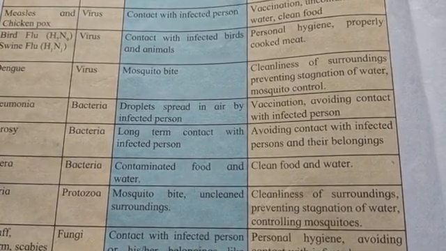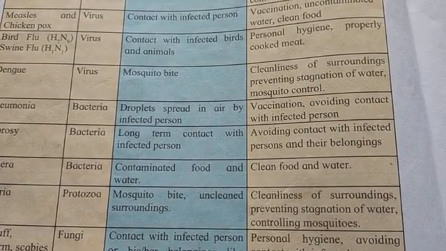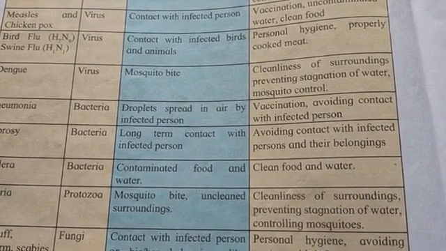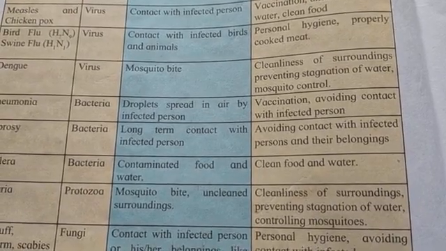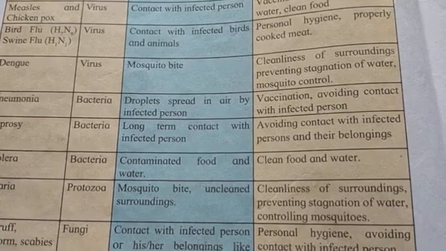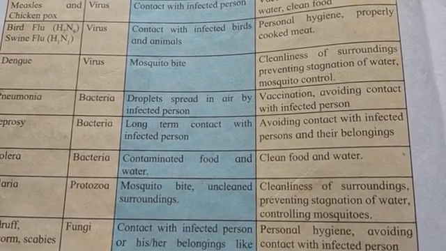Mosquito control means you have to clean your surroundings. You don't have to store water because in clean water only they can develop. So you have to avoid storing the water, and even you have to control the mosquito.